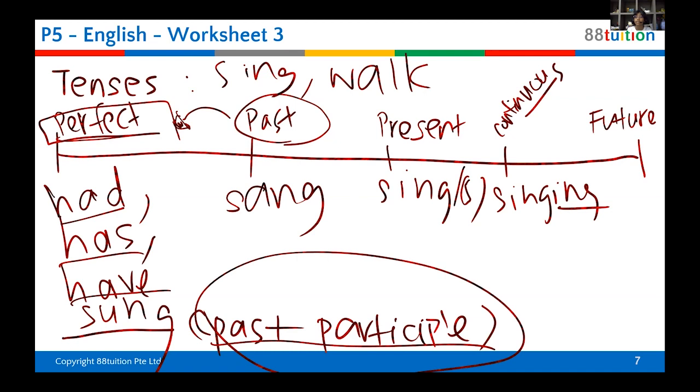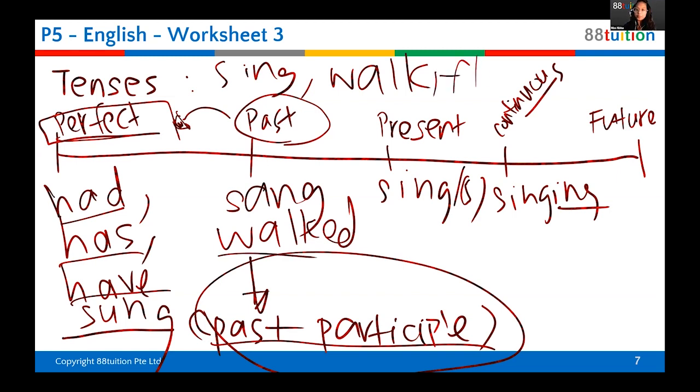Walked. Very good. Walked, right? Do you notice when you say the word walked, you hear the t sound, not the d sound. So walked, yes. But the past participle for walked is also walked, but you must have has, have, or had. You're talking about the past participle. That's the only thing. Sometimes they change, sometimes they don't.